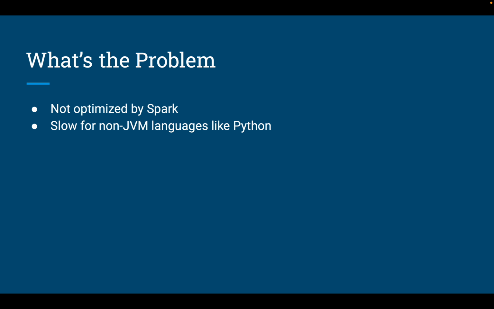And what's the problem with RDD? One problem is it is not optimized by Spark. We mentioned that RDD provides low-level APIs, and developers say how to do things. So consider if the developers are not writing good code, and they are doing something wrong, then Spark will execute exactly what the developer said. It does not have any kind of optimization power there. So we have to be careful. If the developer is not good at writing good code, then we will have a problem.